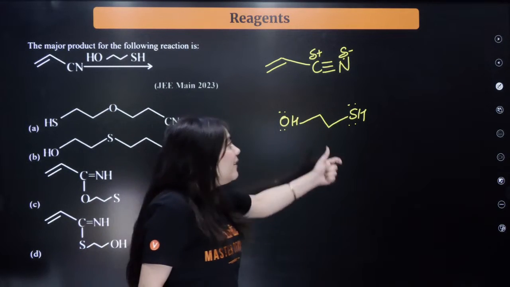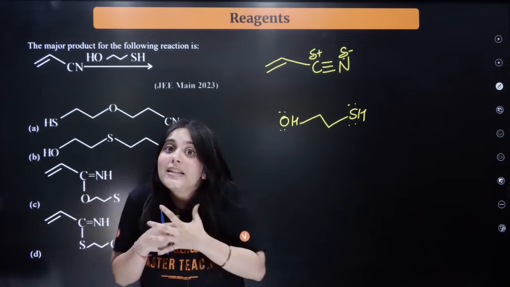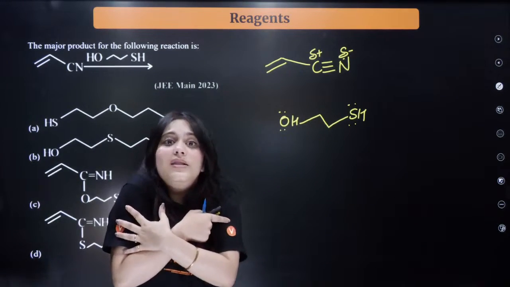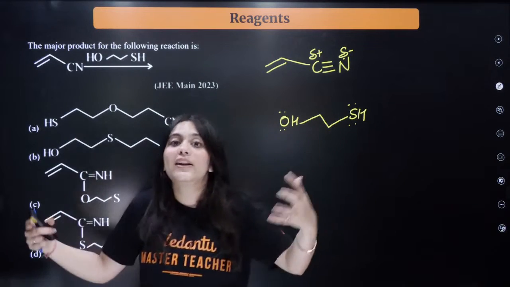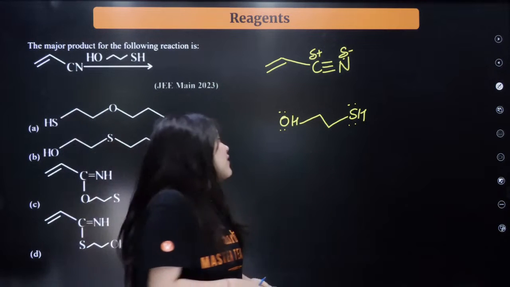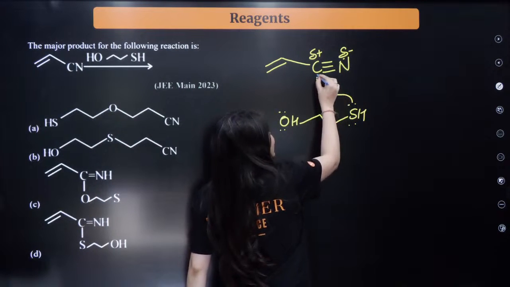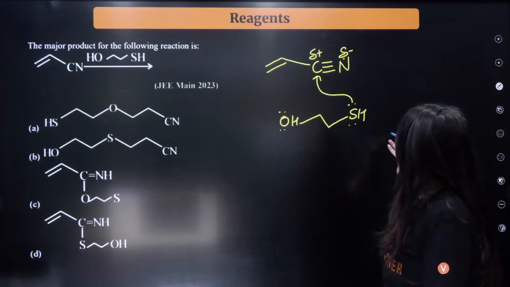So, here just look at one thing. Oxygen is more electronegative. Hence, it will keep the electrons to itself. It will not let them go away. While sulfur is less electronegative, hence it will easily donate the electrons. Hence, these electrons will now attack this carbon over here. Okay? So, this would be the final product.